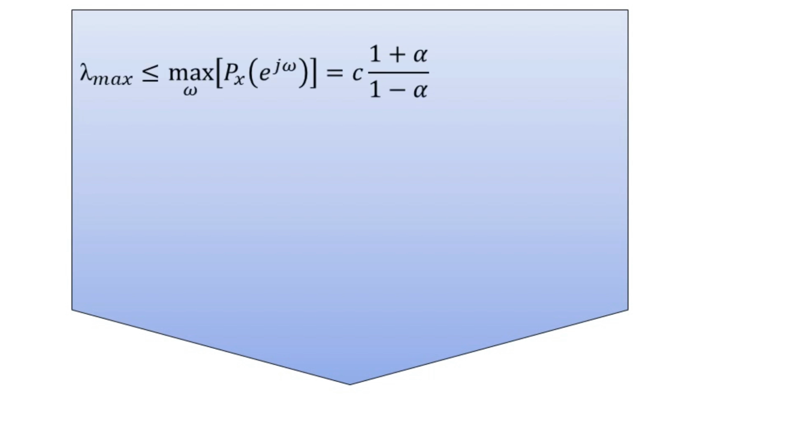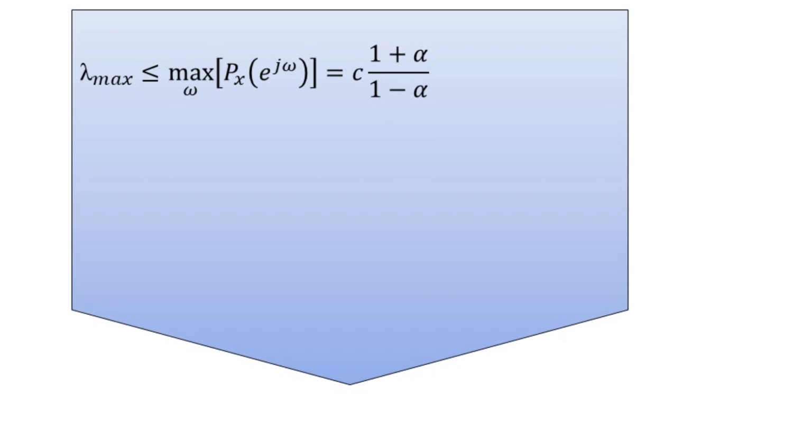For that purpose, let us recall the concepts of lambda max and lambda min. The lambda max and lambda min are bounded by the power spectral density that we usually denote by capital P_x of e to the power j omega. So we have lambda max less than or equal to the maximum of the power spectral density P_x of e to the power j omega.